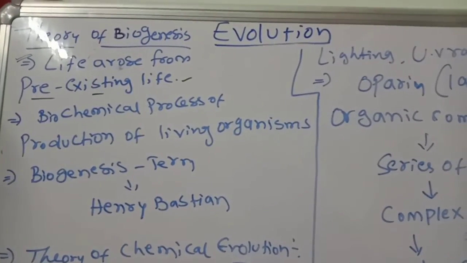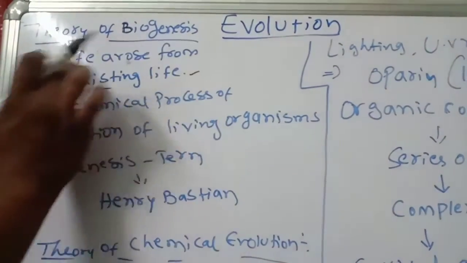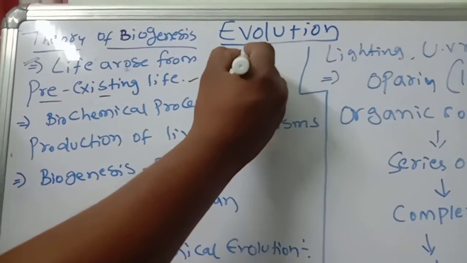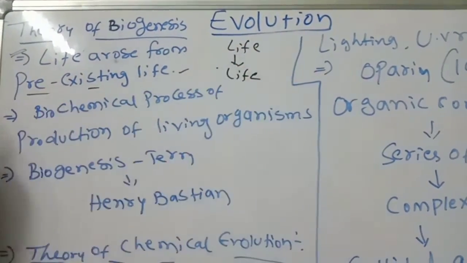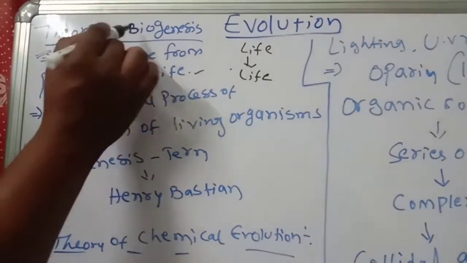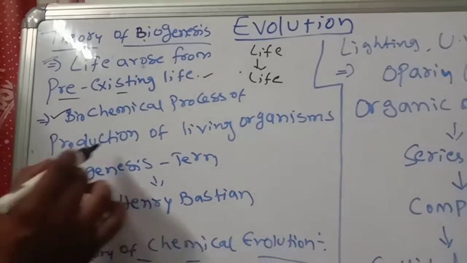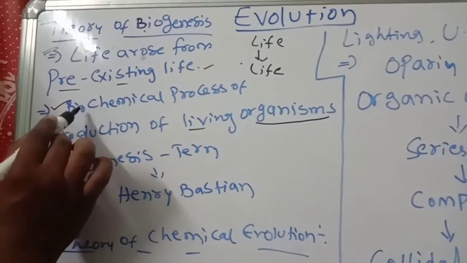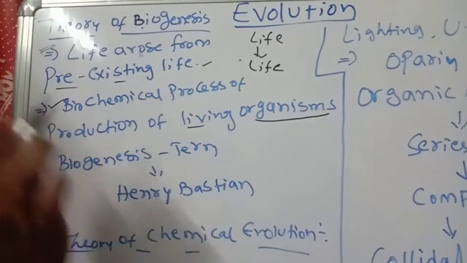The first point means the life is already there, and from that life again life forms. That is called the theory of biogenesis. Biogenesis is a biochemical process of production of living organisms.